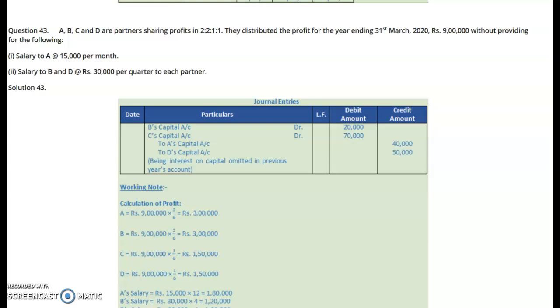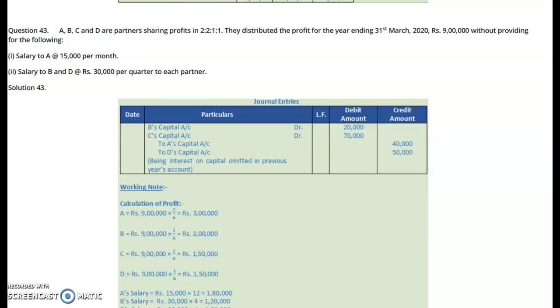Question number 43. A, B, C and D are partners sharing profit in the ratio 2:2:1:1. They distributed the profit for the year ending 31st March 2020, rupees 9 lakh, without providing for the following: salary to A at the rate of 15,000 per month, salary to B and D at the rate of 30,000 per quarter to each partner. Now understand that these two items are basically one item relating to salary, but as the salary amount is different, we may calculate it in two forms. That salary has not been given to the partners.